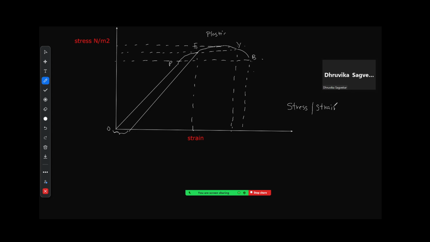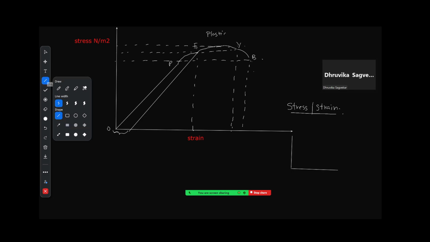Now remember, various bodies will have different graphs. Correct? This is the graph of a steel wire. If you look at some other wires, it will have a different shape. For instance, if it is a plastic body, then you will notice that the body will start deforming right from the beginning itself. So its graph would look something like this. Correct? This is for a plastic body,